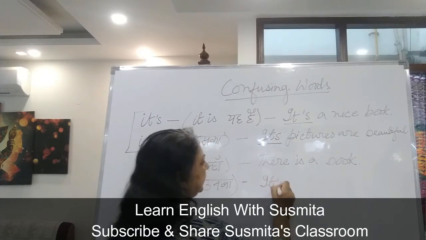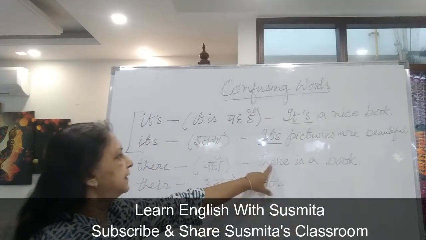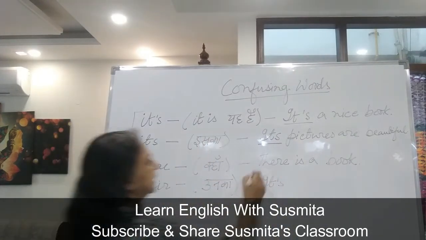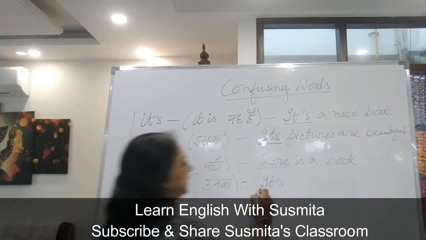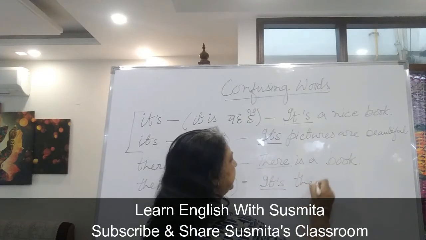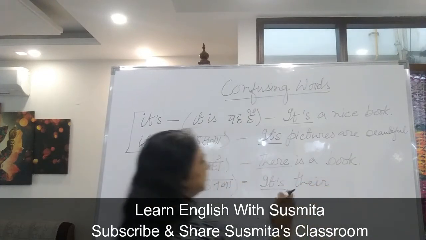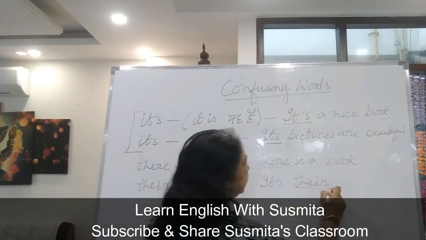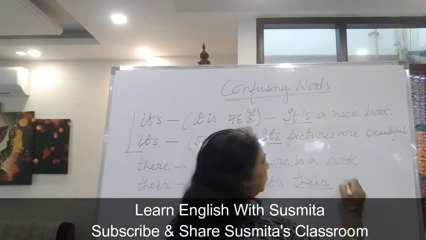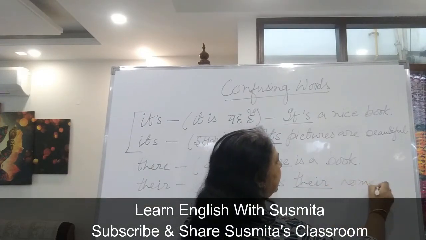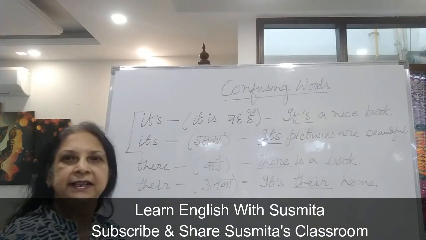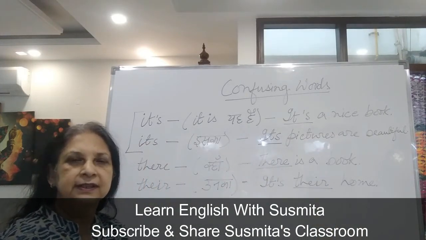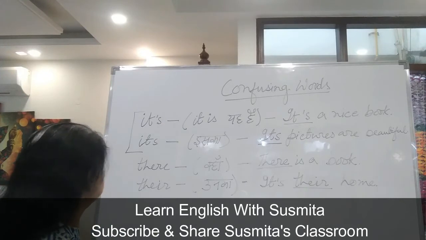It is, again it is, there is a book, THERE, and it is IT apostrophe S. It is their, THEIR, it is their home. ये उनका घर है. It is their home. THEIR, there. Understood? This is the second confusion.